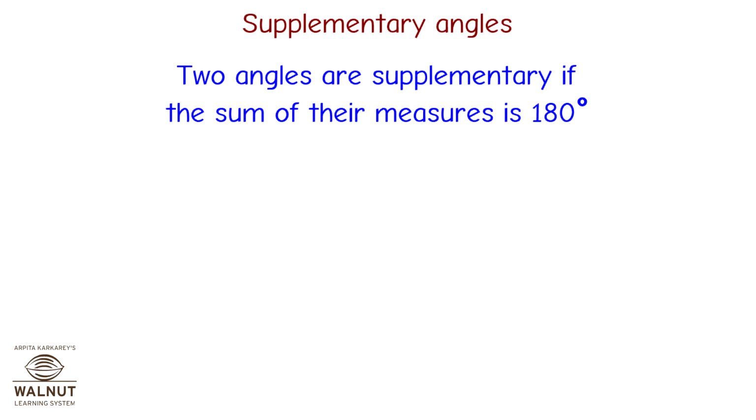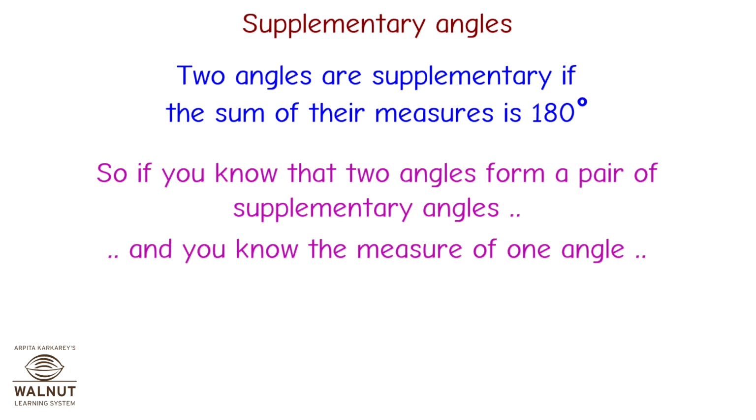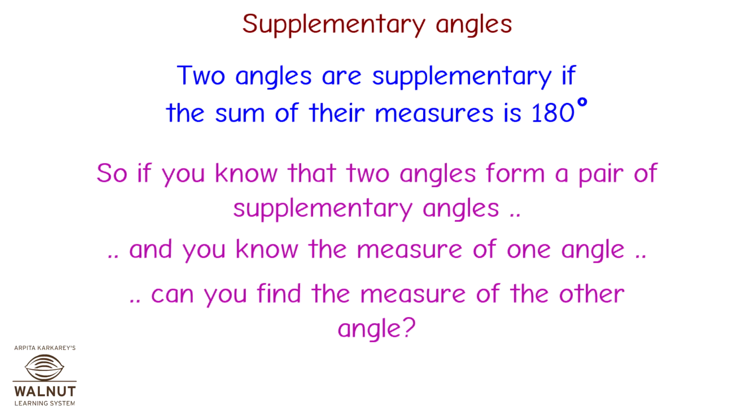Two angles are supplementary if the sum of their measures is 180 degrees. So, if you know that two angles form a pair of supplementary angles and you know the measure of one angle, can you find the measure of the other angle? Yes, of course.